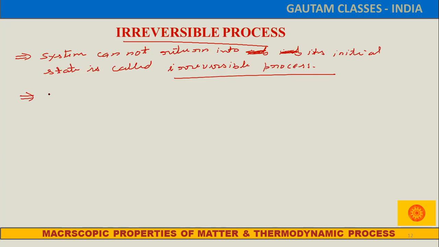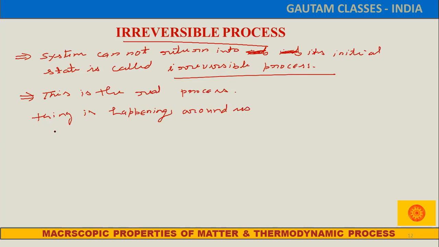So whatever is happening in our nature or in our surroundings, all of it follows the irreversible process. So we can say that this is the real process. That means things happening around us follow the irreversible process.